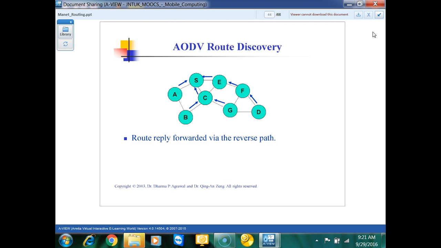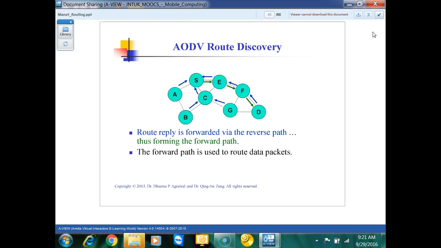But there might be a problem or issue with loop collision, that collision can also occur. So, we cannot determine loops only, there can be some problem with the collision also. If collision occurs, that loop route might be destroyed. Okay. So, in this case, what is happening is, once you are getting the route request to D, there will be a reverse path which will follow from D to S.